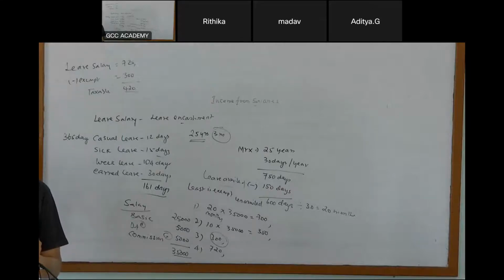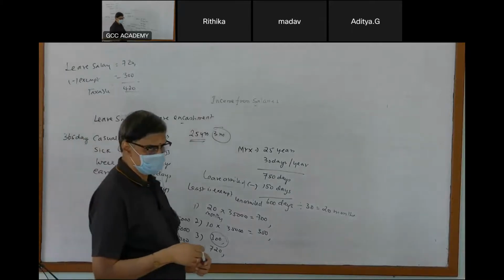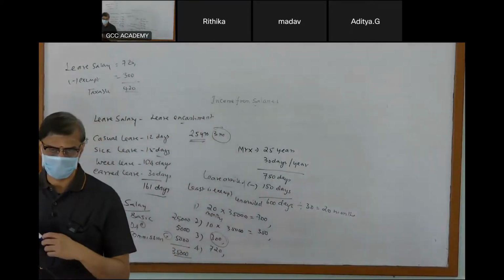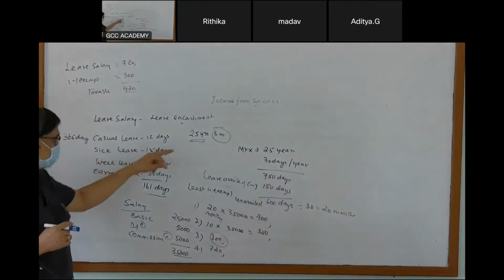Any doubt? At the time of retirement or leaving the job? Ignore fraction for the period.